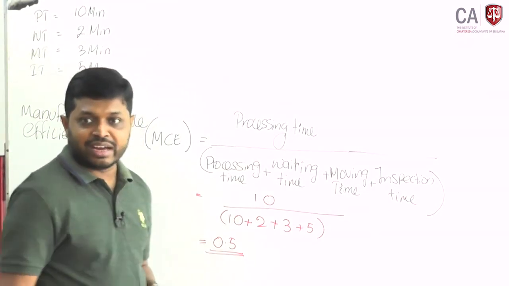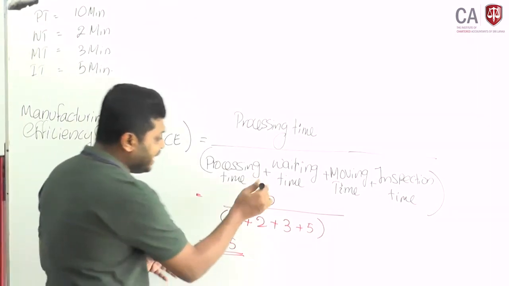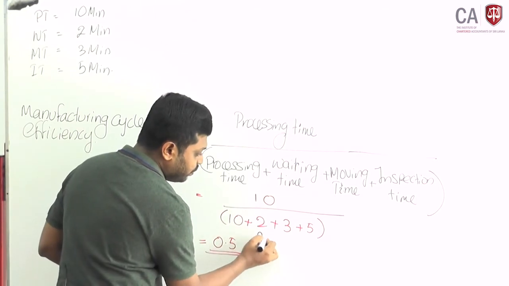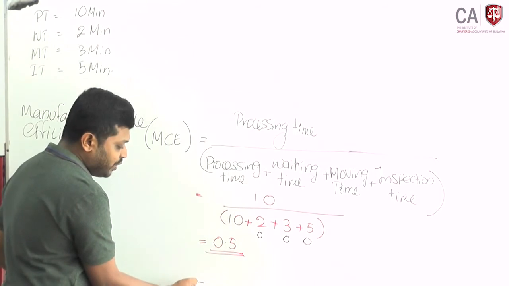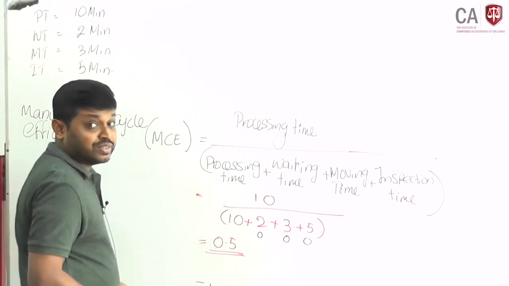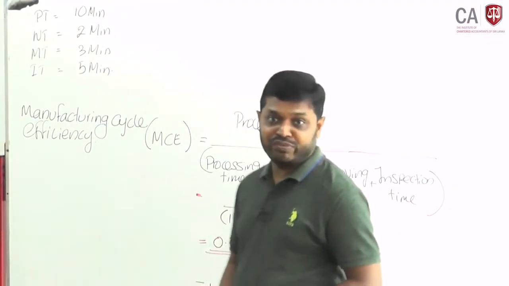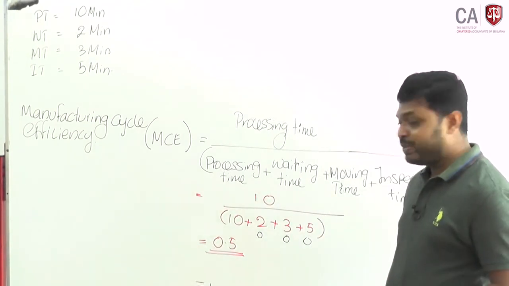That is 50% efficiency. If waiting time, moving time and inspection time were 0, this answer would be 1. If the answer is 1, that means you are 100% efficient.